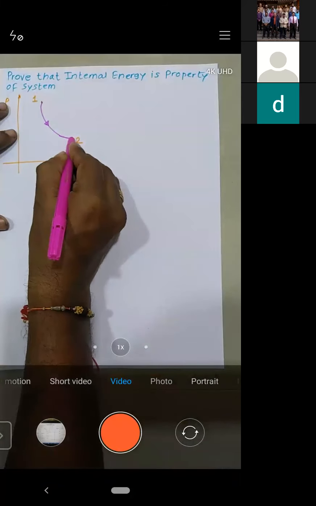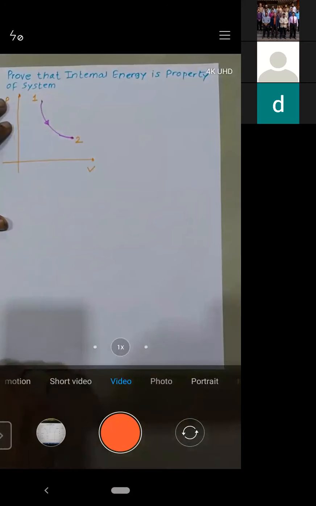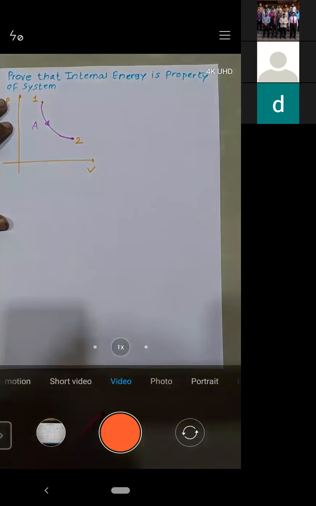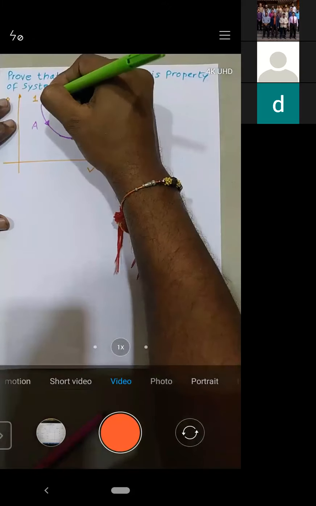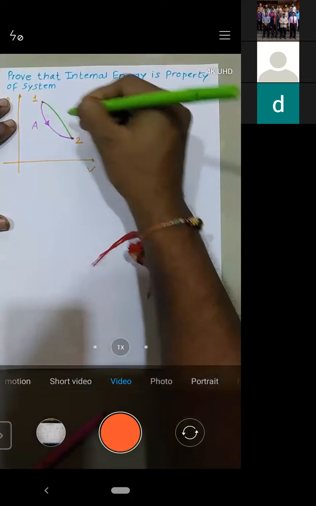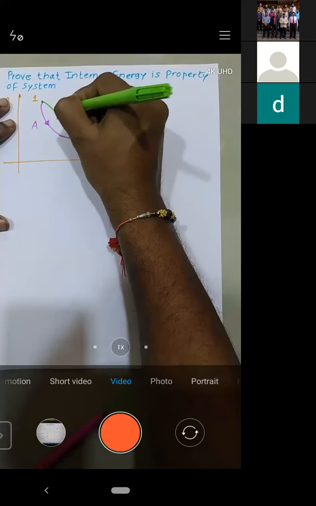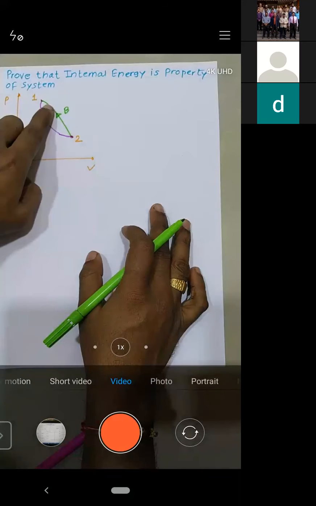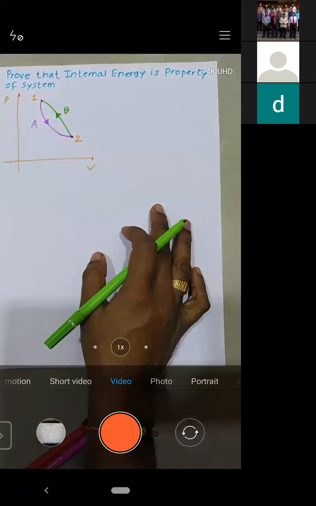Now I will return from state number 2 to state number 1. Let this path be A, and I will return from state number 2 to state number 1 through path B. Try to understand.